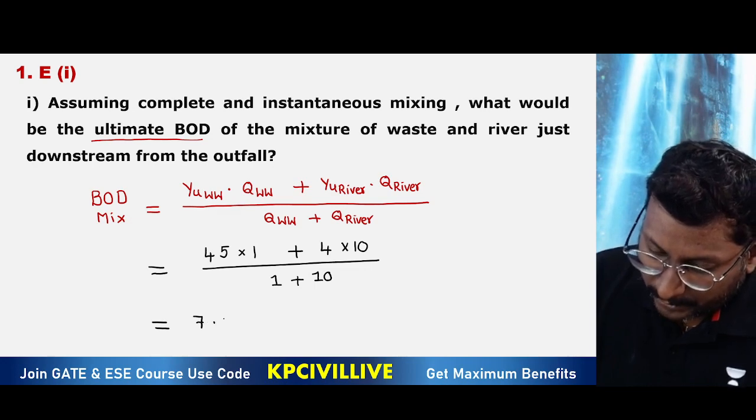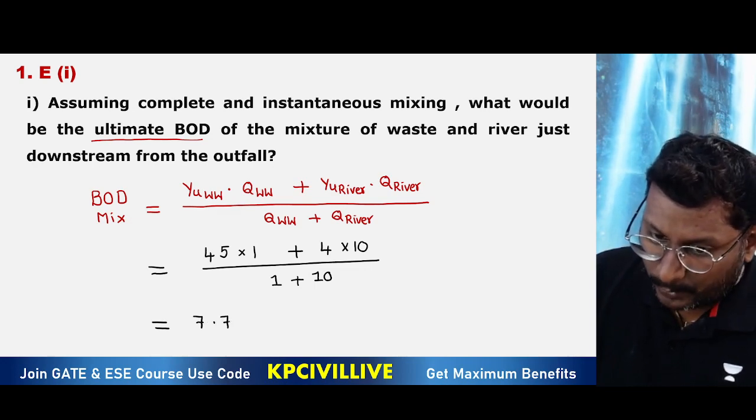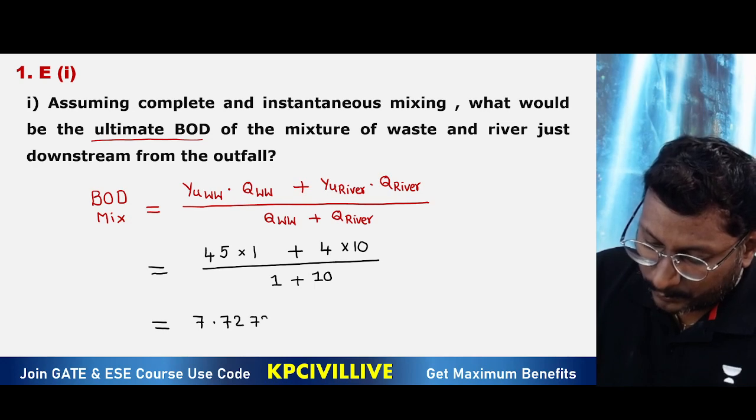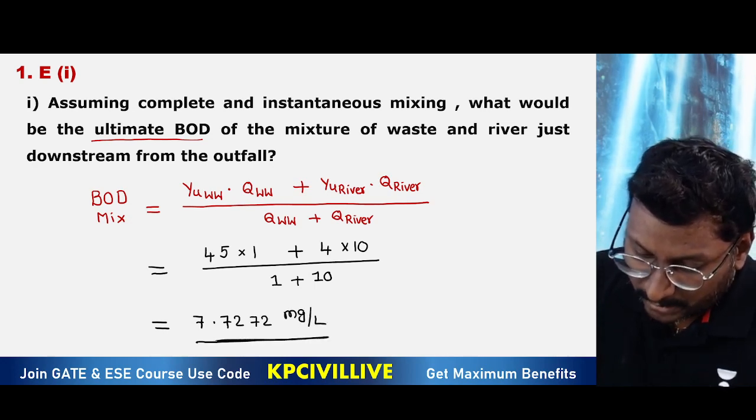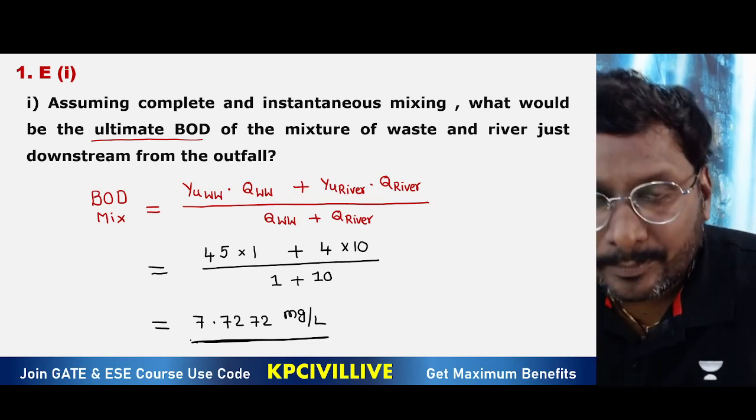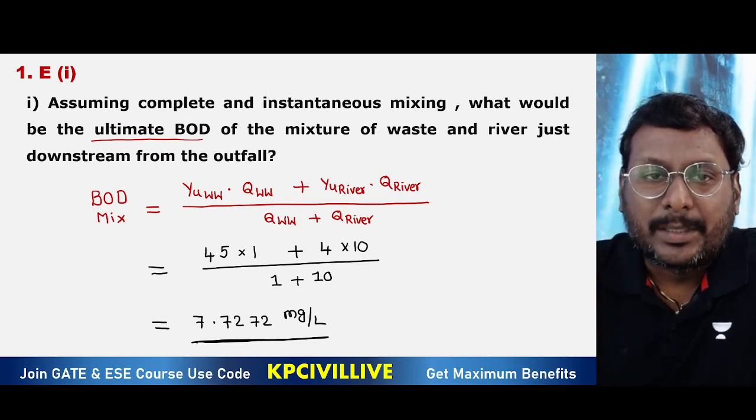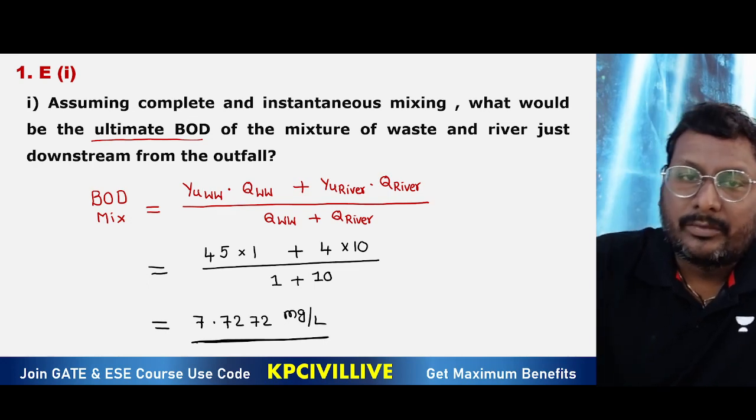After calculation, what do you get? 7.7272 mg per liter. This is question 1E, first bit. We have the second bit also.